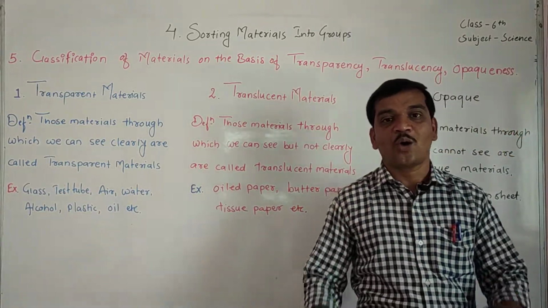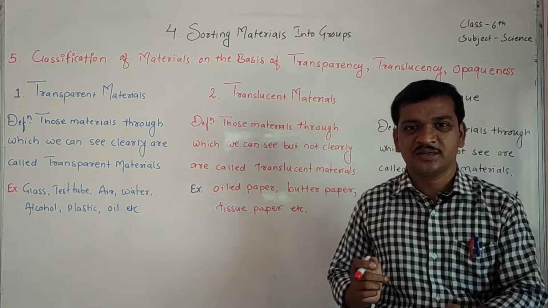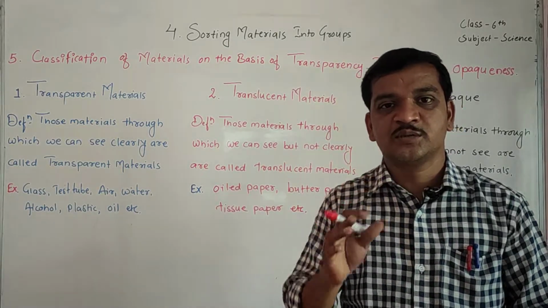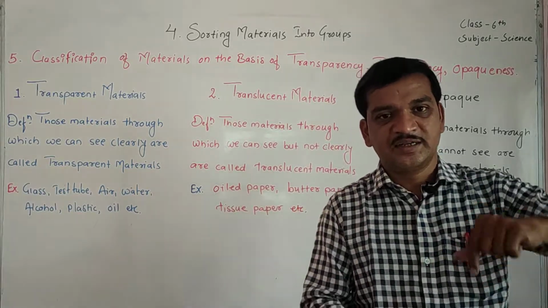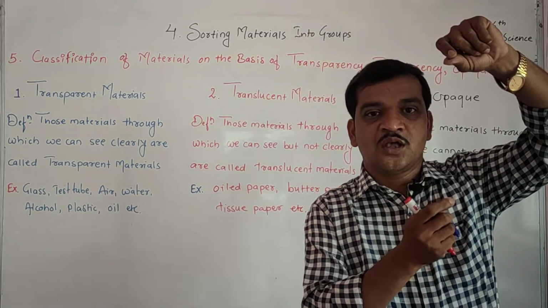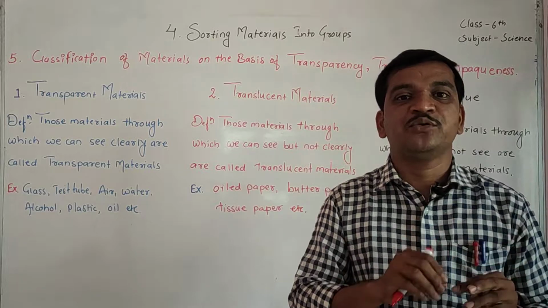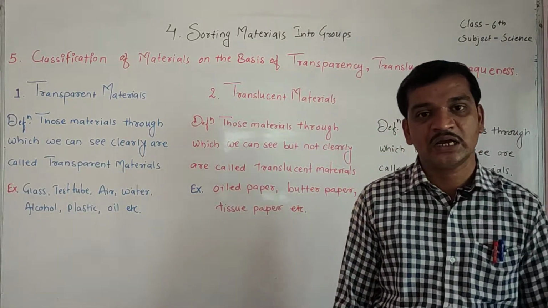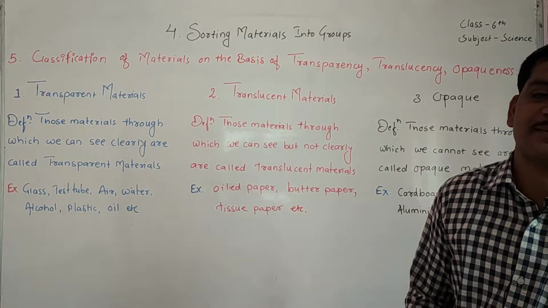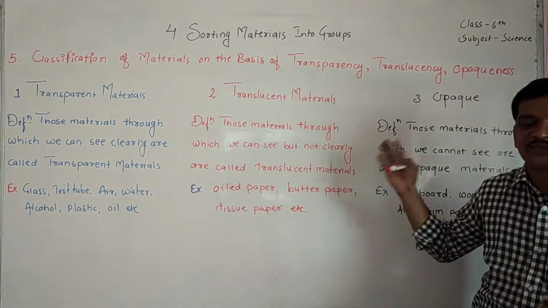For example, oil paper. Take one notebook paper, put some oil on the paper and spread it, and try to observe. Through the oily paper you can see the shadow, but you cannot see the image of an object clearly. Such examples are called translucent.